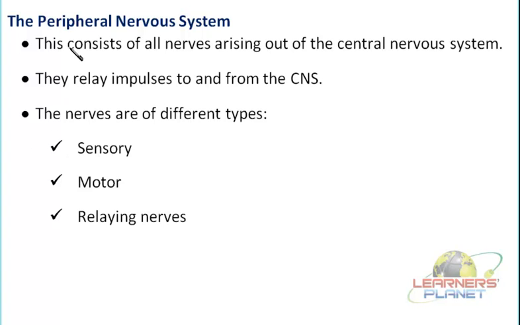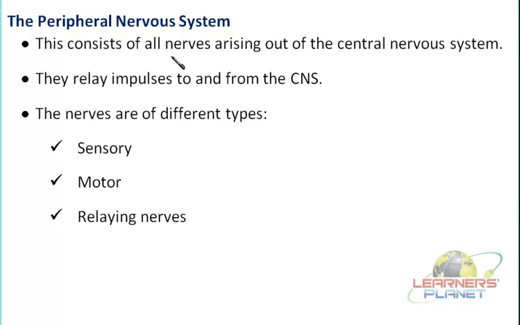So this peripheral nervous system is basically comprised of the nerves, all of the nerves which are arising from the central nervous system, they are constituting the peripheral nervous system. So if these nerves are arising from the central nervous system, then you can see there is a direct link between the PNS and the CNS. They are not independent of each other. Each part is able to function only when there is a proper link between these different parts.